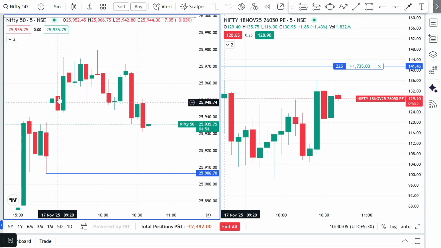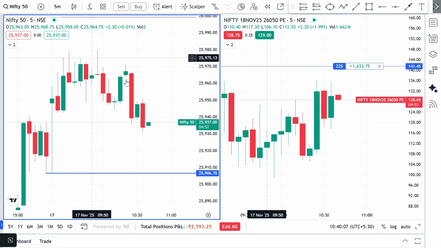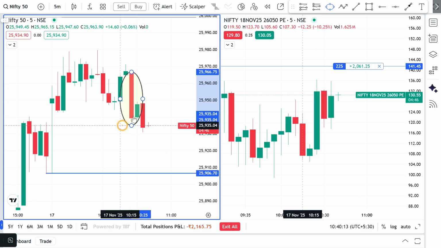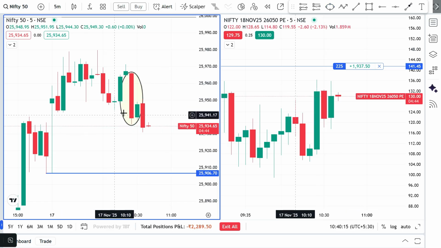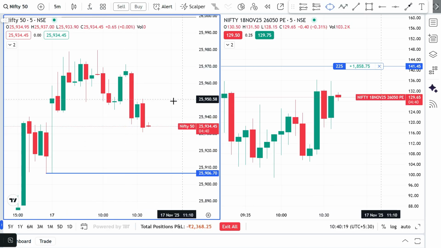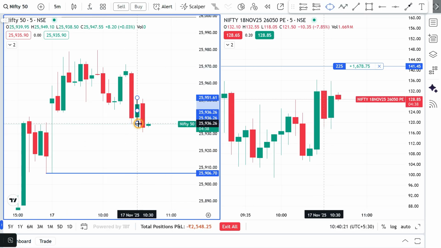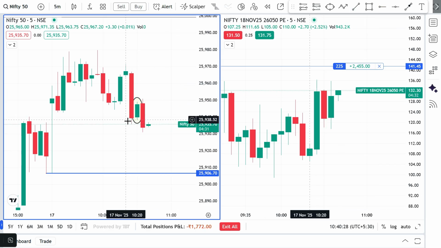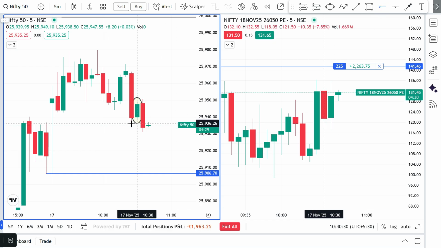Okay, you can see it tried to go bullish, fake out, again tried to go bullish, fake out, and you can see it created a good mother candle. So here I'm ready to break this consolidation, expecting a continued fall on the downside. You can see exactly this is the inside candle. Once it breaks the inside candle we enter, above we'll place our SL at the inside candle, and we're expecting the day low to be our target.